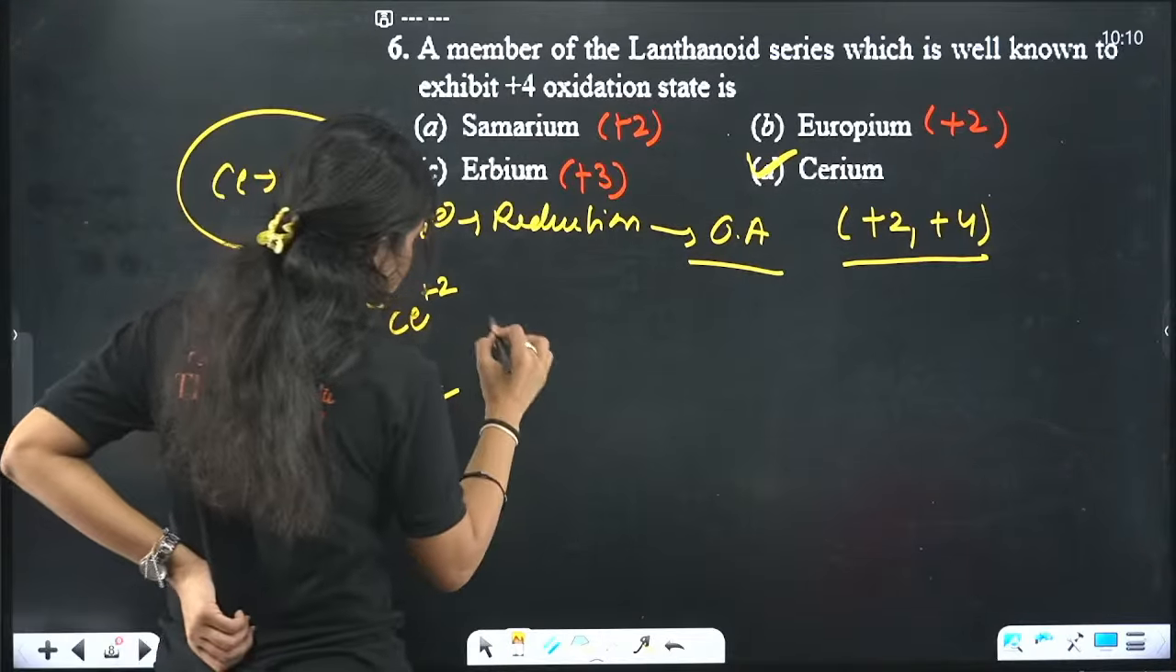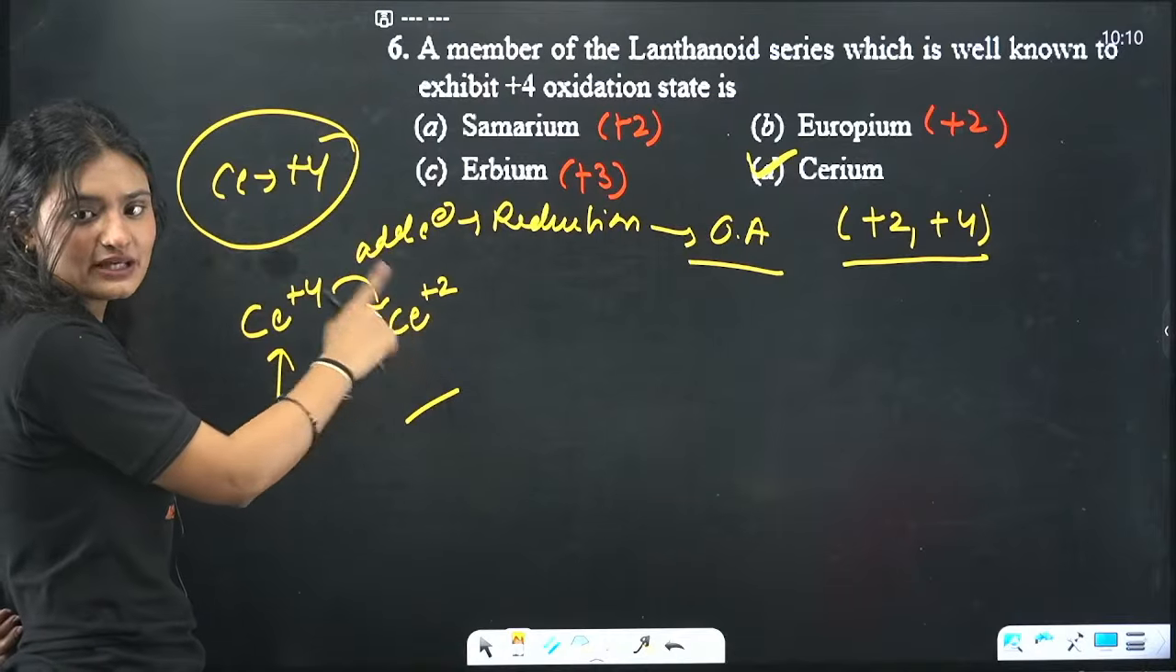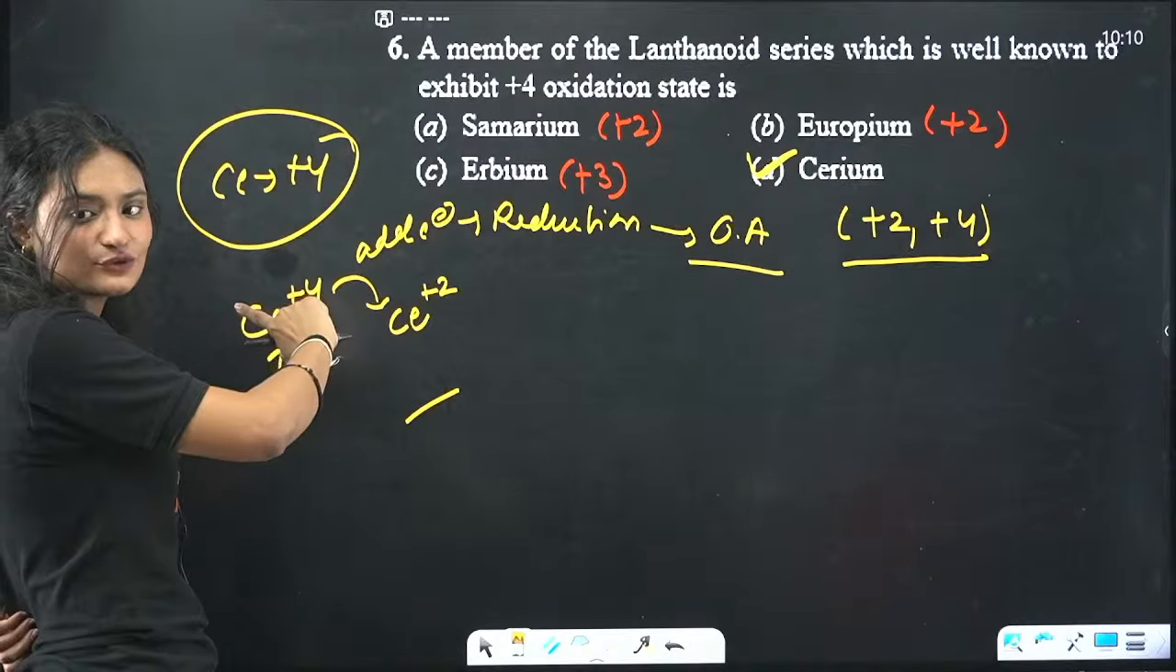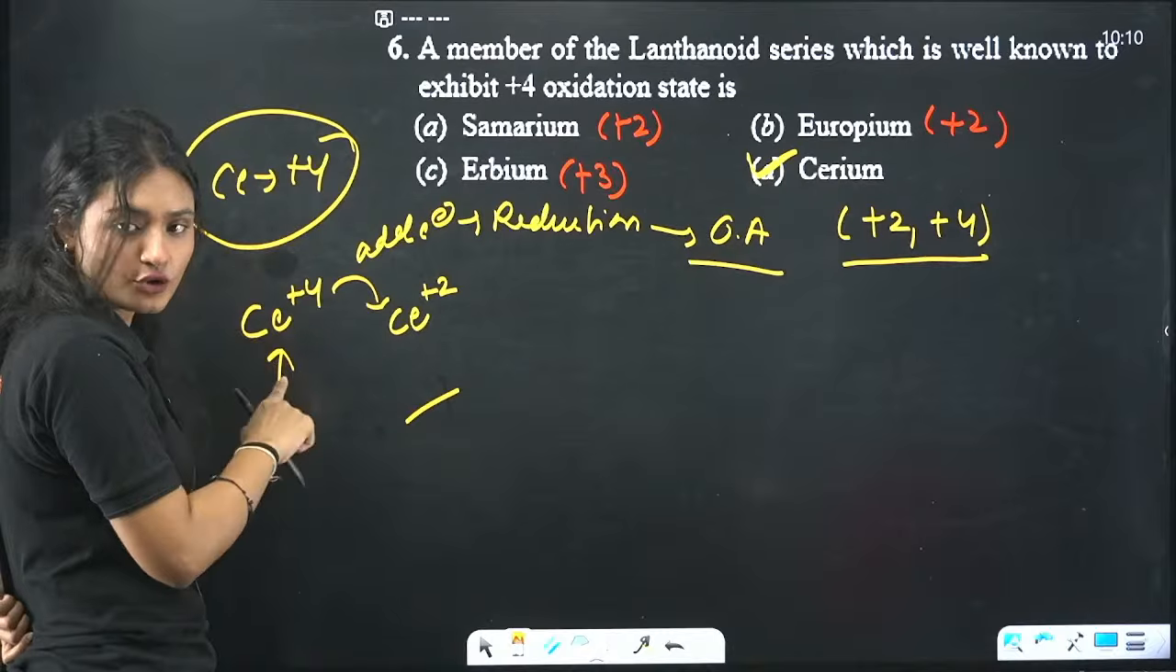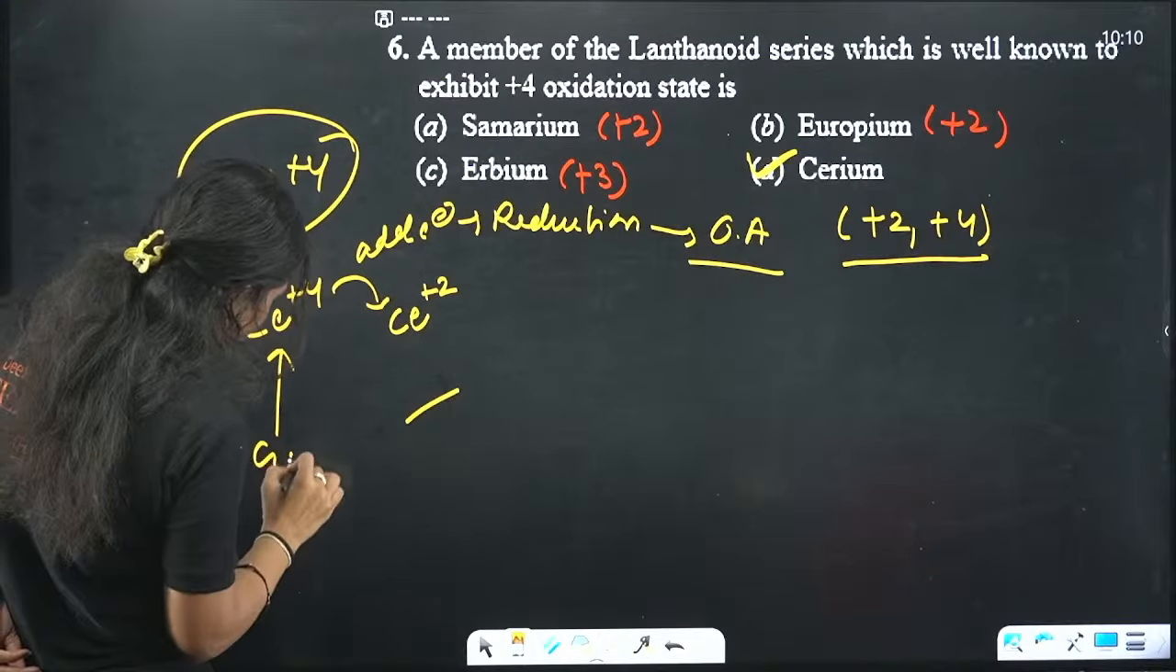You can write it somewhere. This is cerium +4, not cerium +2. In the +2 case, it will be a reducing agent, since it can go up to cerium +4. But if it is cerium +4, it can decrease to cerium +2. In this case, it is a good oxidizing agent.